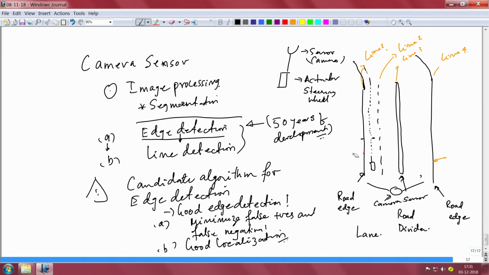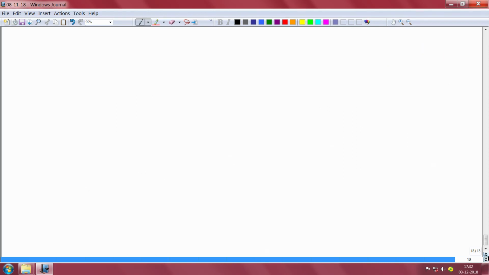This is also another important thing. Okay, so this is what you should be looking at. Now, the question is, what is this candidate algorithm? What is this candidate edge detector?